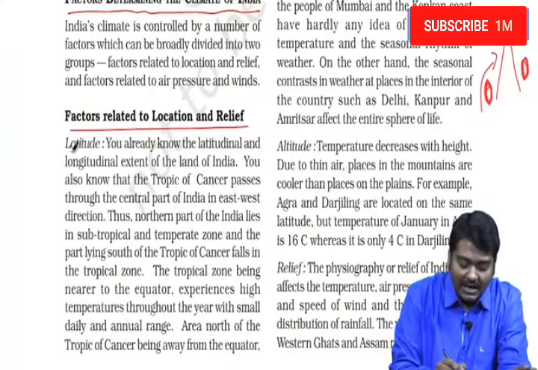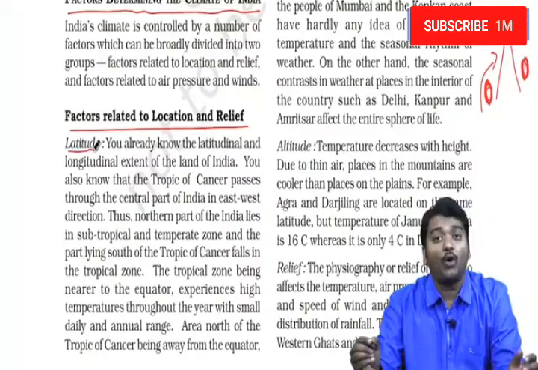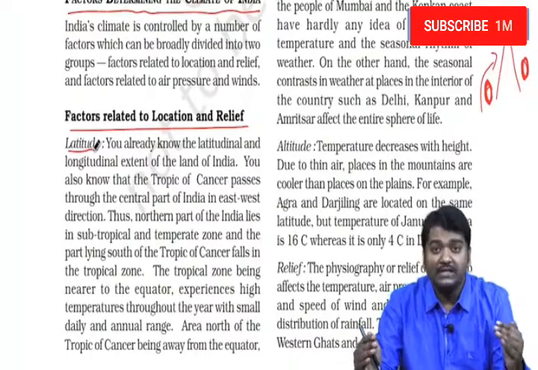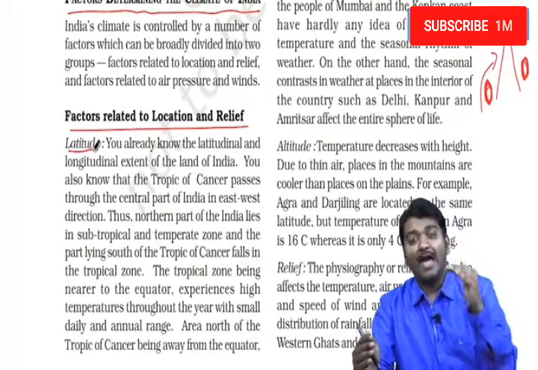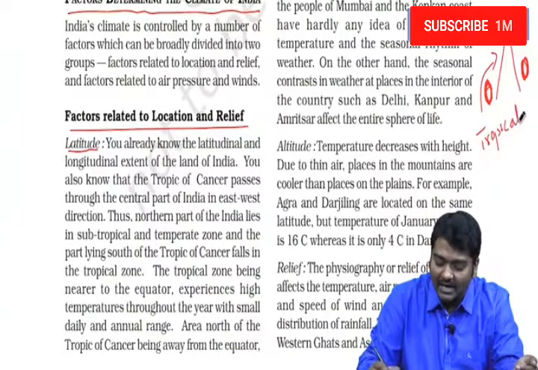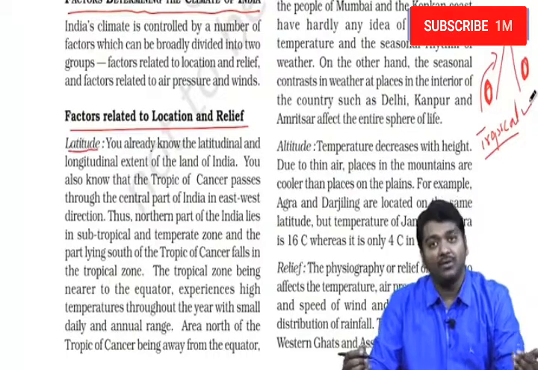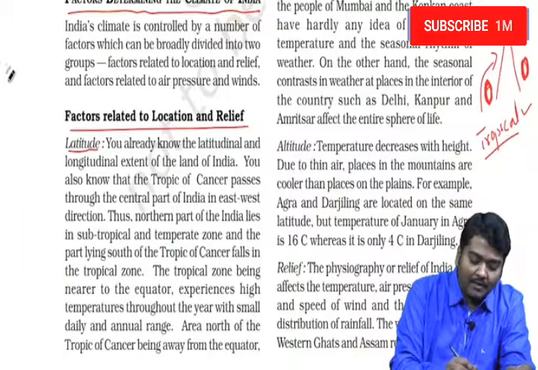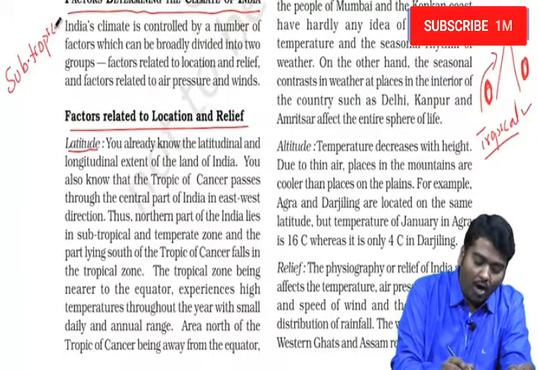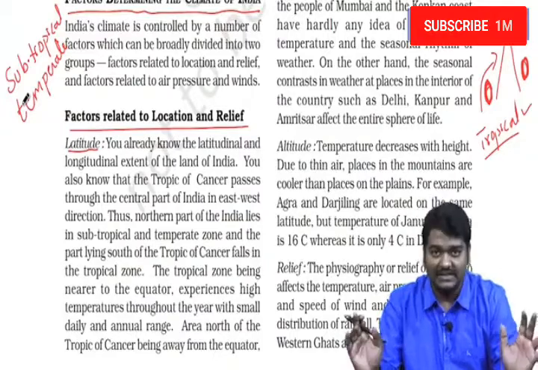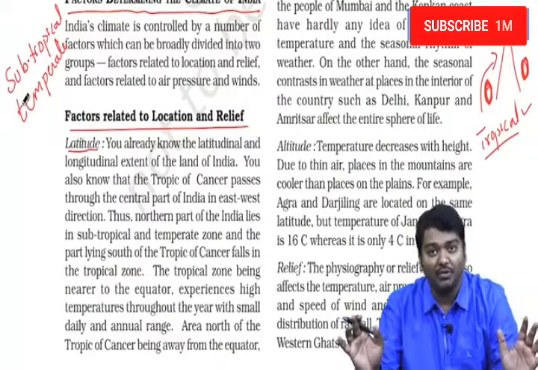So first let us take latitude. We are all aware that the Tropic of Cancer passes exactly through the center of India. So the southern part of India experiences a tropical type of climate, and it has higher temperature because it is closer to the equator. And above 23.5, we usually find the subtropical region, or we also call it the temperate region, and here as it is away from the equator, temperature is usually less. So this is one factor that you need to remember.